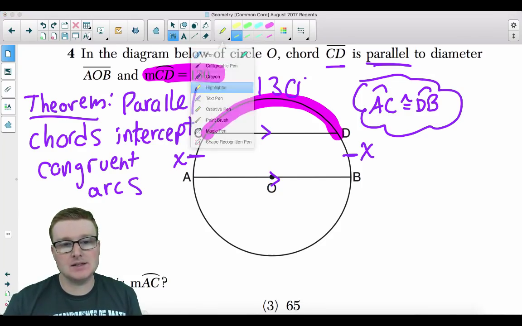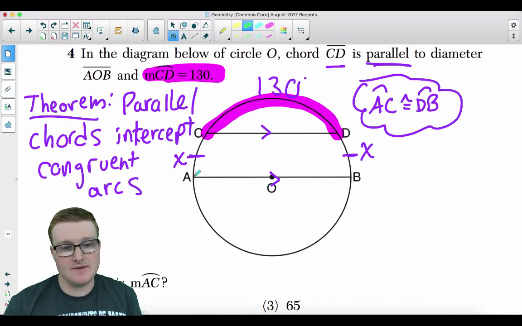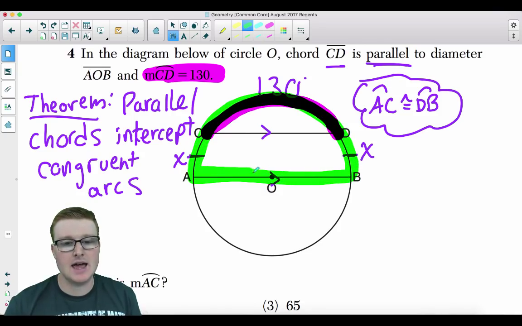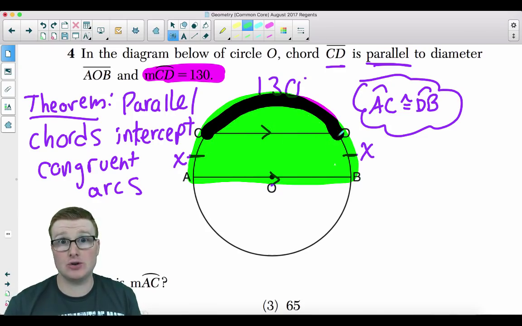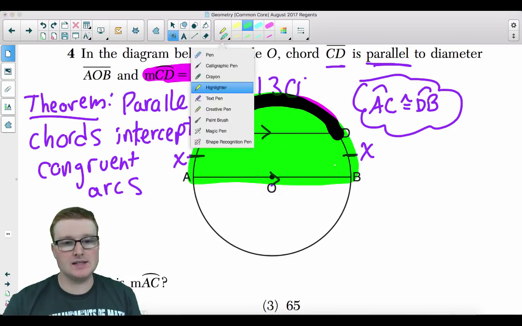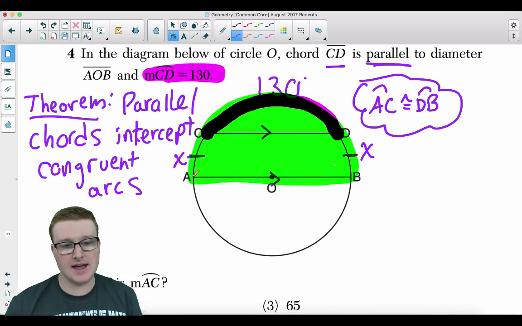But the problem is we are given this. What is this, folks? That is a semicircle, and a semicircle is 180 degrees. The reason it's a semicircle is the minute you see the diameter hit the circle, this is 180 and this is 180 down below.